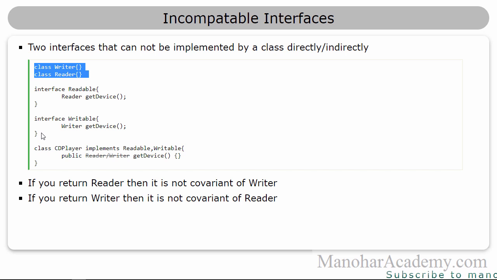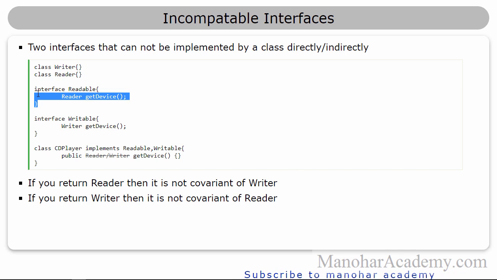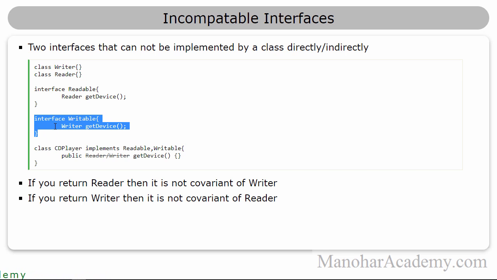Now we also have two interfaces. The first interface is Readable, and it has an abstract method called getDevice, which returns an object of type Reader. Also we have a different interface, Writable, and in this interface we have a getDevice method, and it is going to return an object of type Writer.